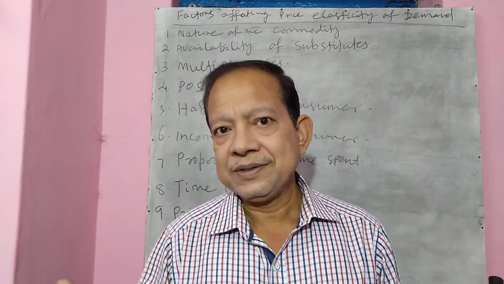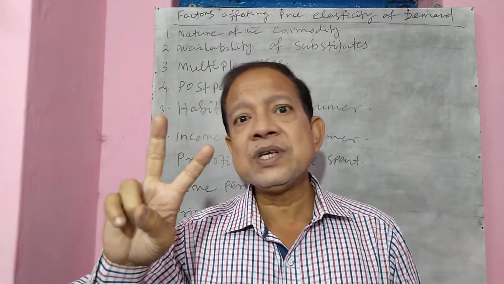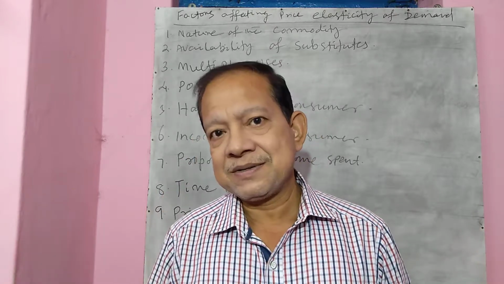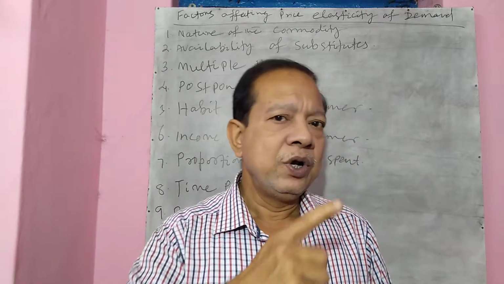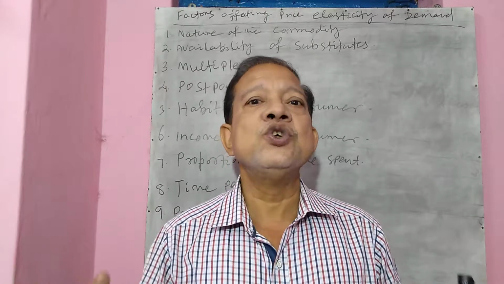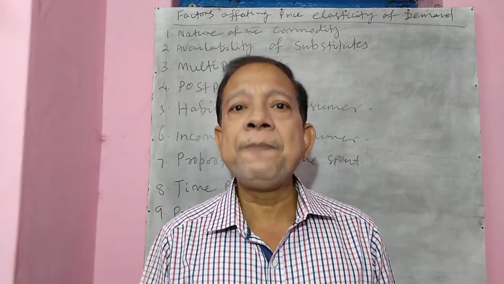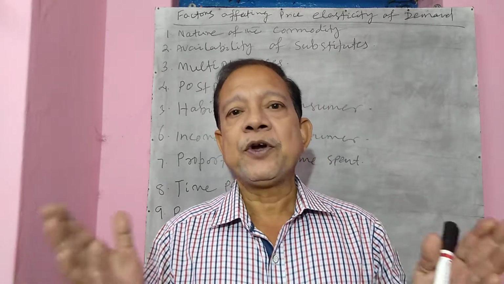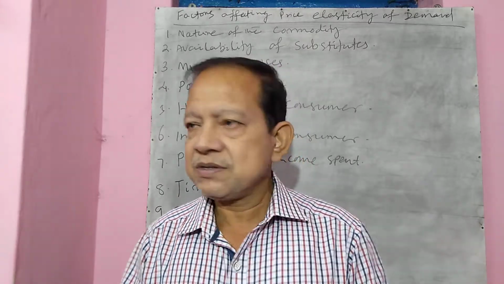So it's more elastic. But if a commodity has only a single use, it has no two uses, in that case the elasticity is less, because whatever the price may be, whether the price is zero or less or too high, you cannot change your demand level, right? So if a commodity has multiple uses, naturally the elasticity of demand is more. But if a commodity has only a single use, its elasticity of demand is much less.